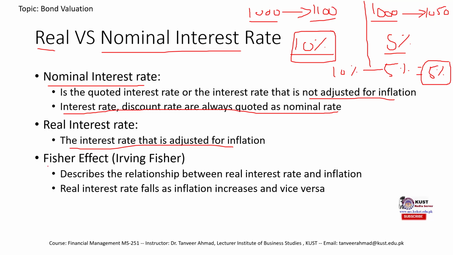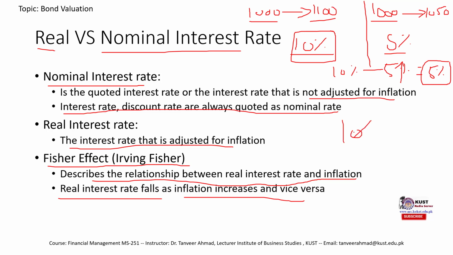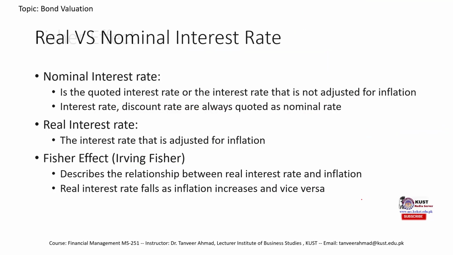Then there is the Fisher effect, which describes the relationship between the real interest rate and inflation, and it explains that the real interest rate falls as the inflation increases and vice versa. We have seen that as the inflation increases, say instead of 5%, inflation was 7%, now when you would adjust it, you would get the value of 3%. This explains that the real interest rate would fall as the inflation would increase.